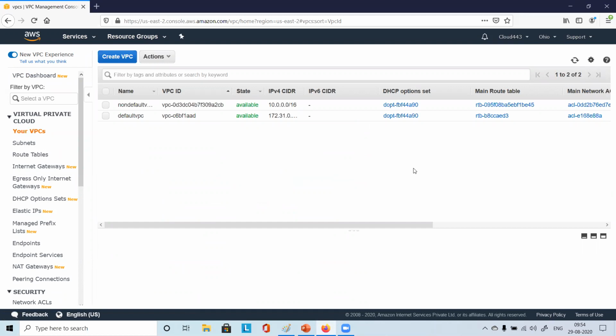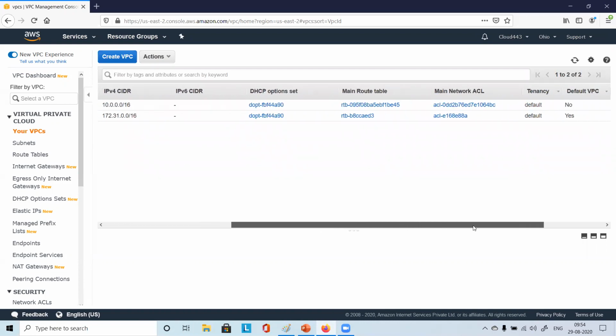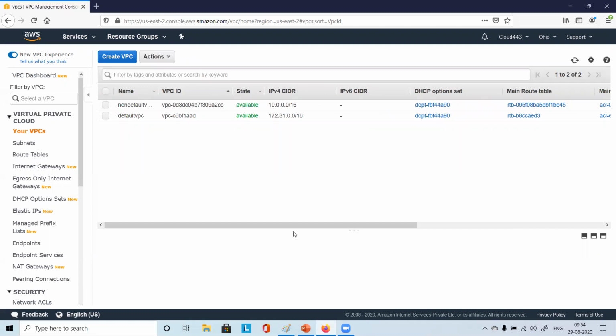How many VPCs do you have? One, okay. You should have one, and I think the default VPC should be the name. Here you can create another VPC.